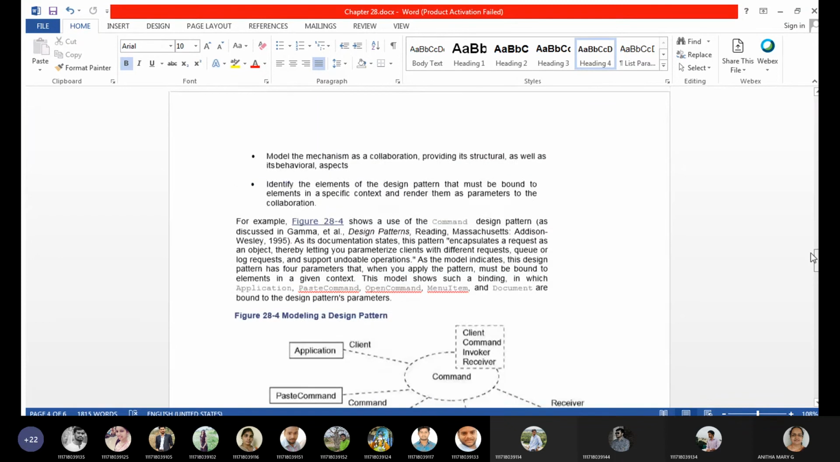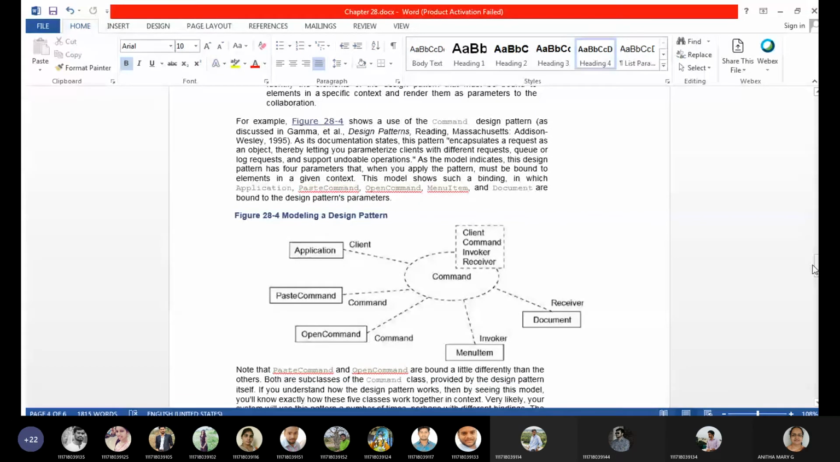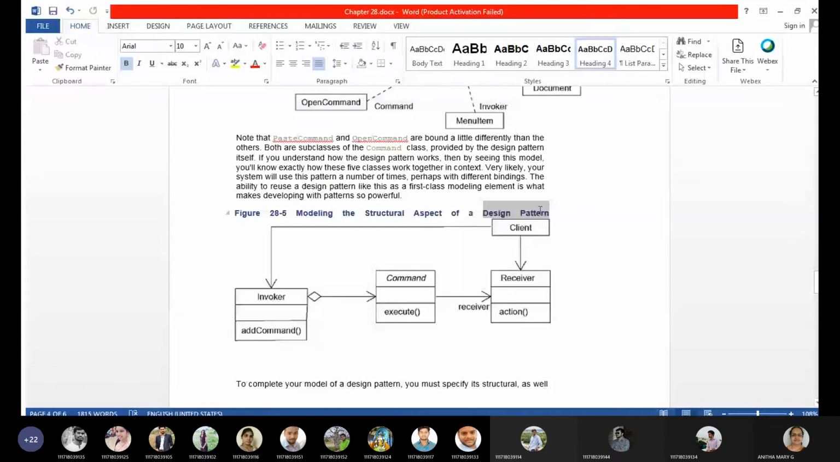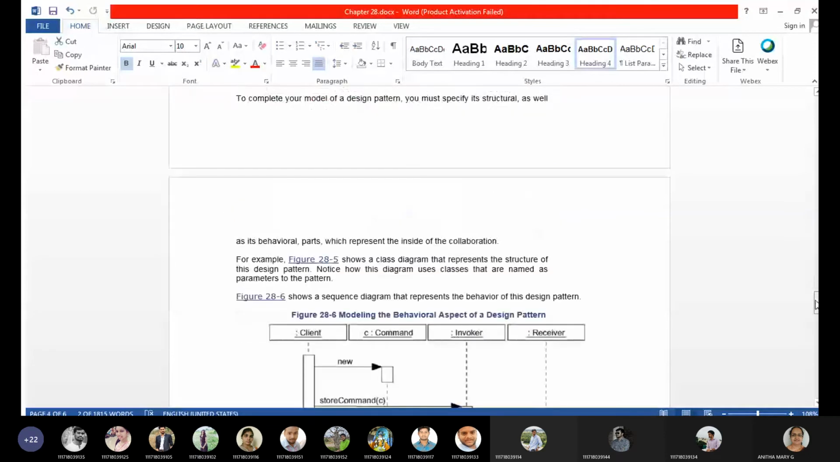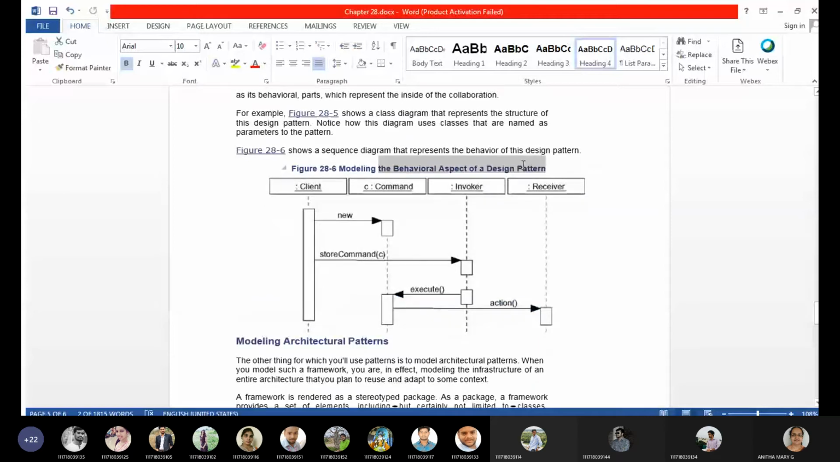Okay, so based on this, what class diagram we can draw, that is the structural aspect of that design pattern. Similarly, we have the behavioral aspect of the design pattern. Behavioral aspect means how it changes in the course of time. Under behavioral diagrams, mostly a sequence diagram will be used.